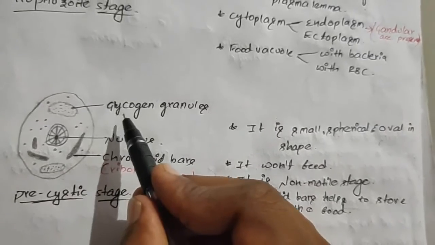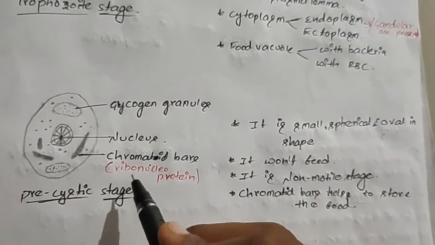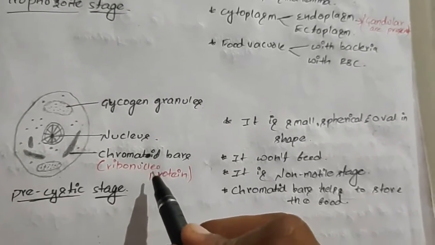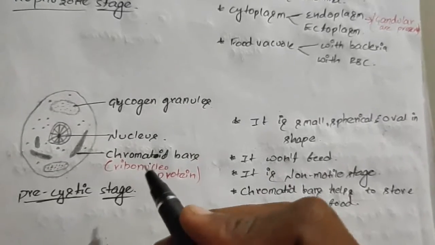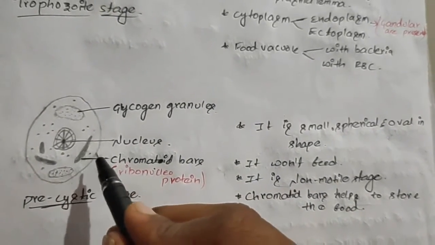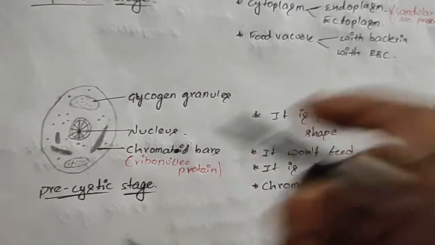It contains glycogen granules and chromatin bars. These chromatin bars are made up of ribonucleoprotein, and they help to store food for the organism. And the cartwheel-like nucleus is also present in the precystic stage of the Entamoeba histolytica species.